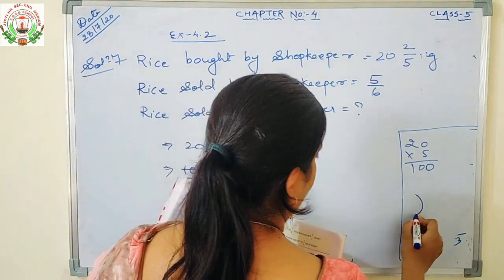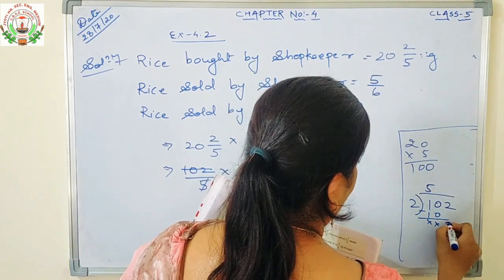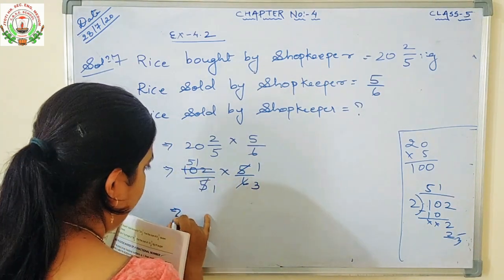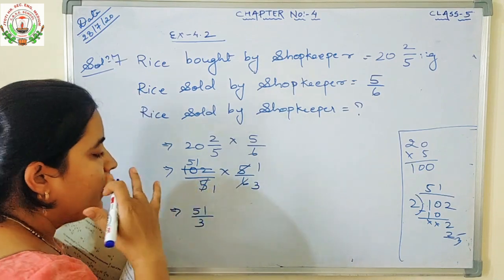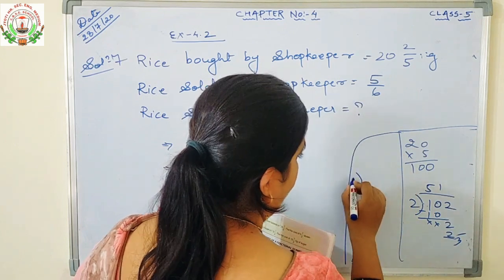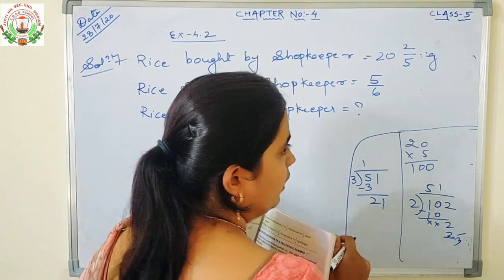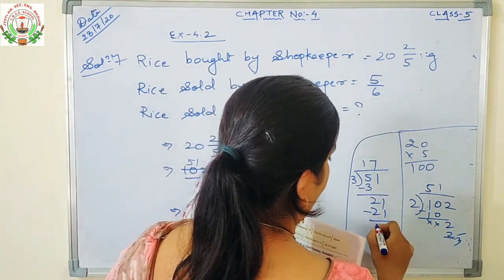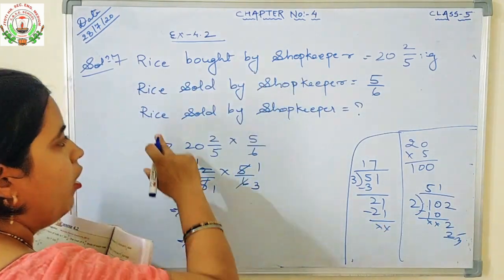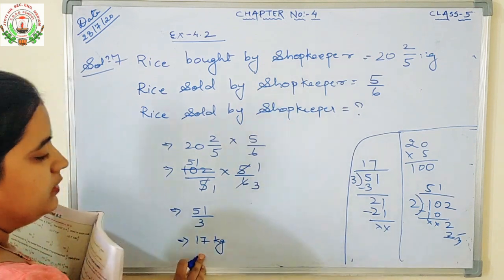By 2 you divide in the rough. Okay. 102. 2 5s are 10. 2 1s are 2. So 51s are. Now what is left out? You will write here 51 upon 3. Is 51 divisible by 3? You can check. Okay. In rough column, divided by 3. 3 ones are 3, minus it, 2, 1, 21. 3 sevens are 21. So what is the answer? Answer is 17 kilogram. So how much rice is sold by the shopkeeper? The rice sold by the shopkeeper is 17 kilogram.